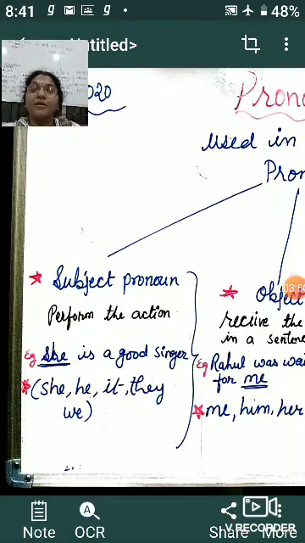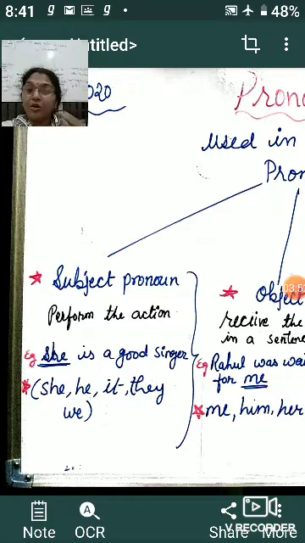When we talk about the subject pronoun, we have many pronouns which can be used, like he, she, it, they, we, even I also. We can write I am a good singer. I am a singer. So I is the subject here, talking about the action of I. What is the action of I?